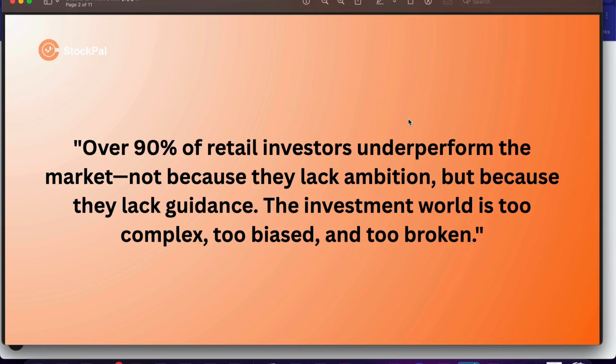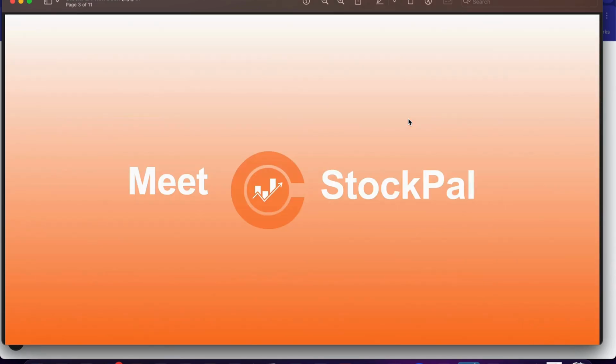Over 90% of retail investors underperform the market not because they lack ambition, but because they lack guidance. The investment world is too complex, too biased, and too broken. Meet StockPal, your intelligent, unbiased investment companion. We don't just give you stock tips, we help you understand the why behind every move.